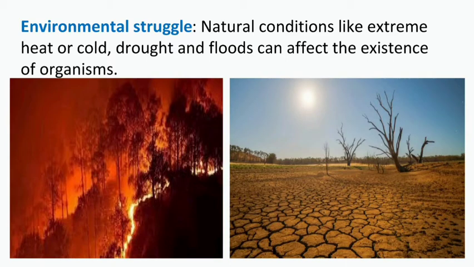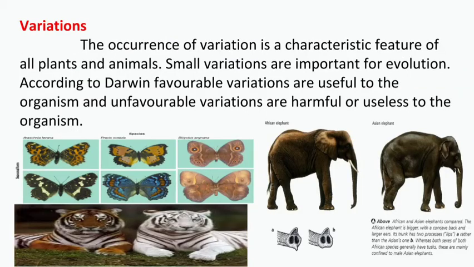Then variation. The occurrence of variation is a characteristic feature of all plants and animals. Small variations are important for evolution. There should be change in all plants and animals, so even the small variations are important. According to Darwin, favorable variations are useful to the organism and unfavorable variations are harmful or useless to the organism.